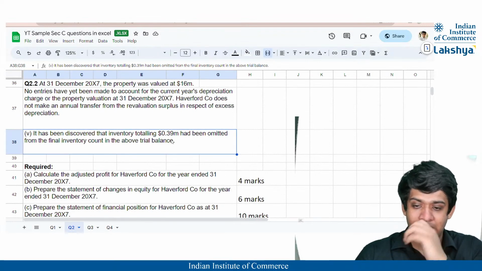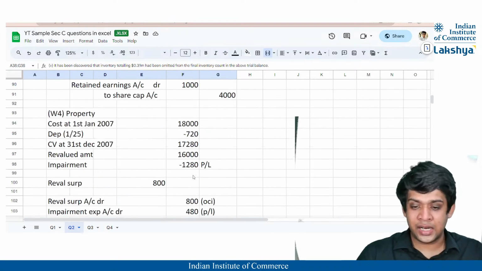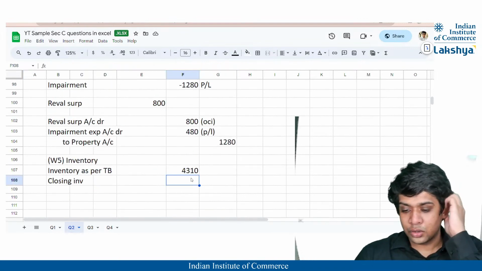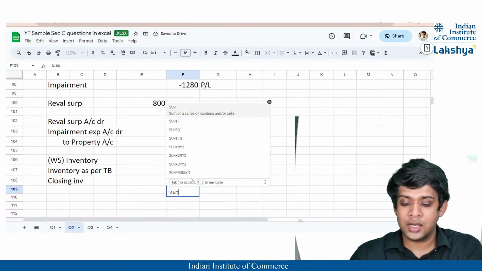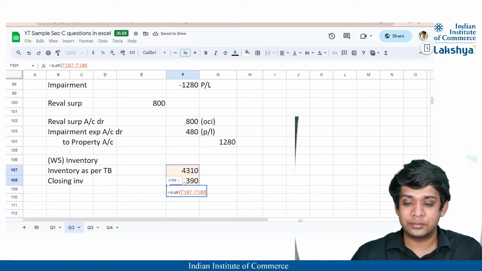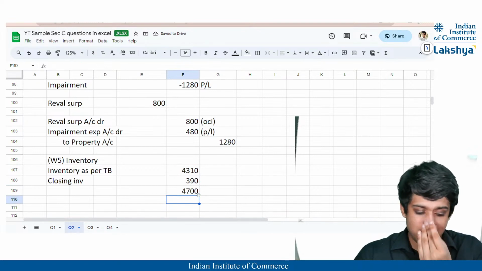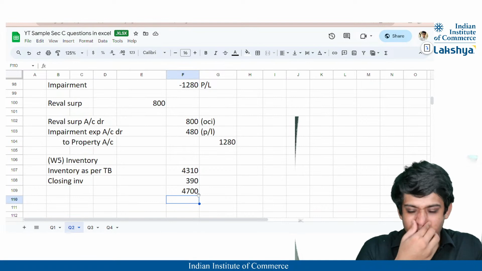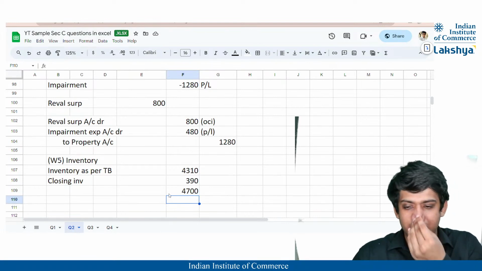The closing inventory value is 0.39, correct? So that means technically 390, right? So closing inventory of 390 will be added, and thus the total inventory will be nothing but 4,700, right? And since my closing inventory is added here, it will also be adjusted in the profit, okay?